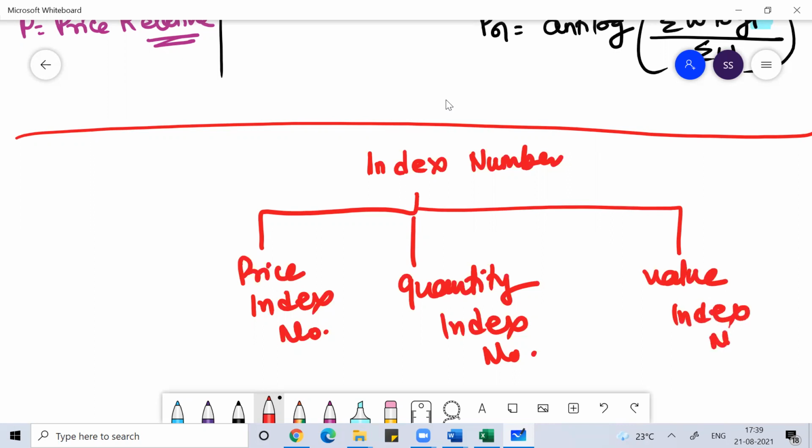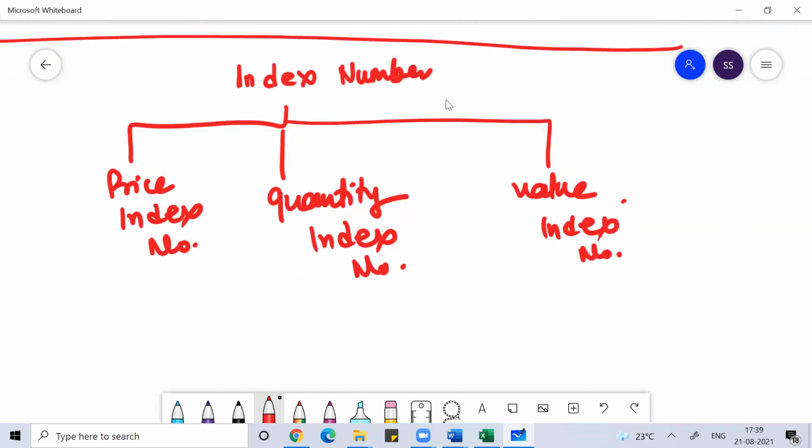Please remember this. Right now I'm teaching you price index numbers. Once I finish price index numbers, I'll start quantity index numbers. For value index number, there is only one formula: sum of P1 Q1 divided by sum of P naught Q naught, into 100.